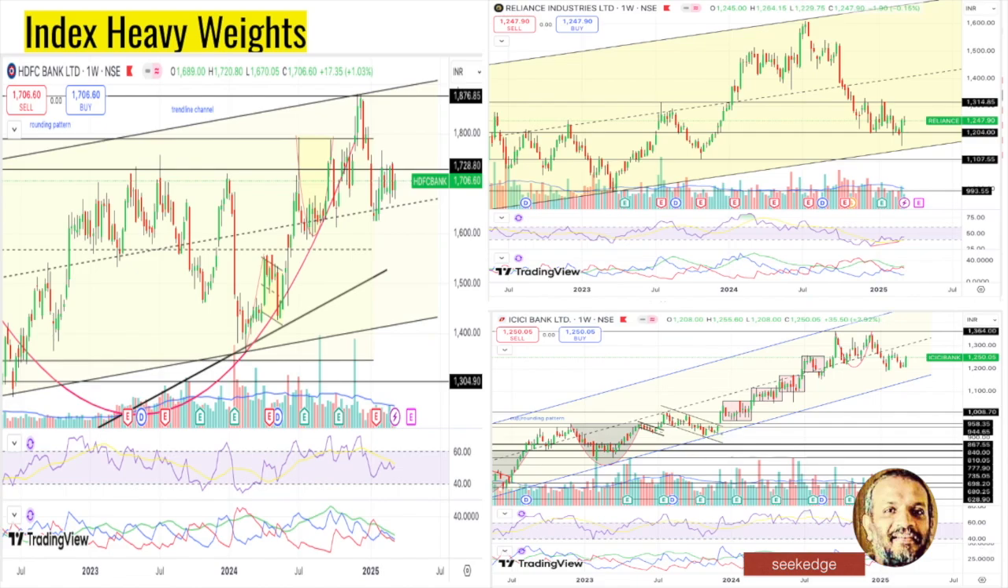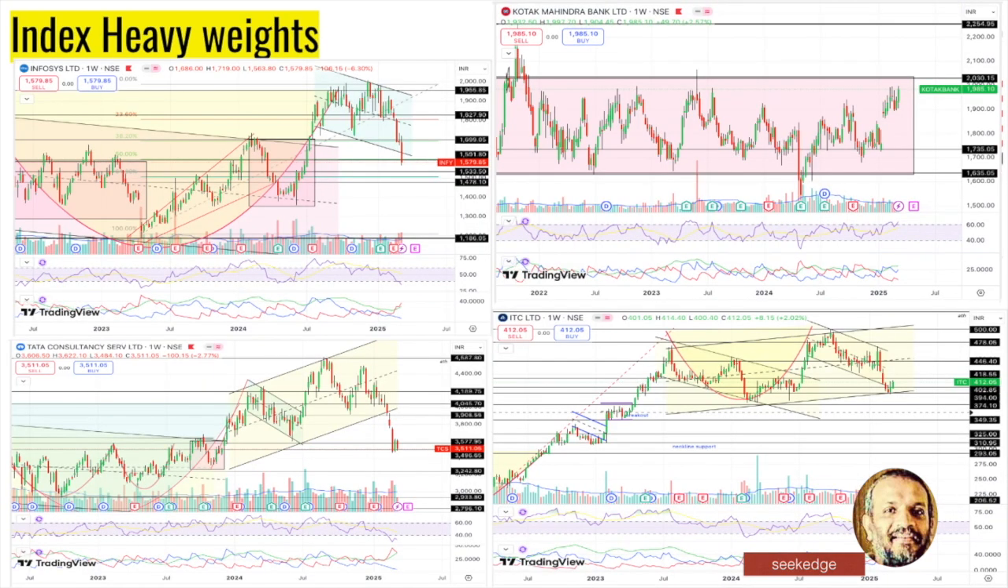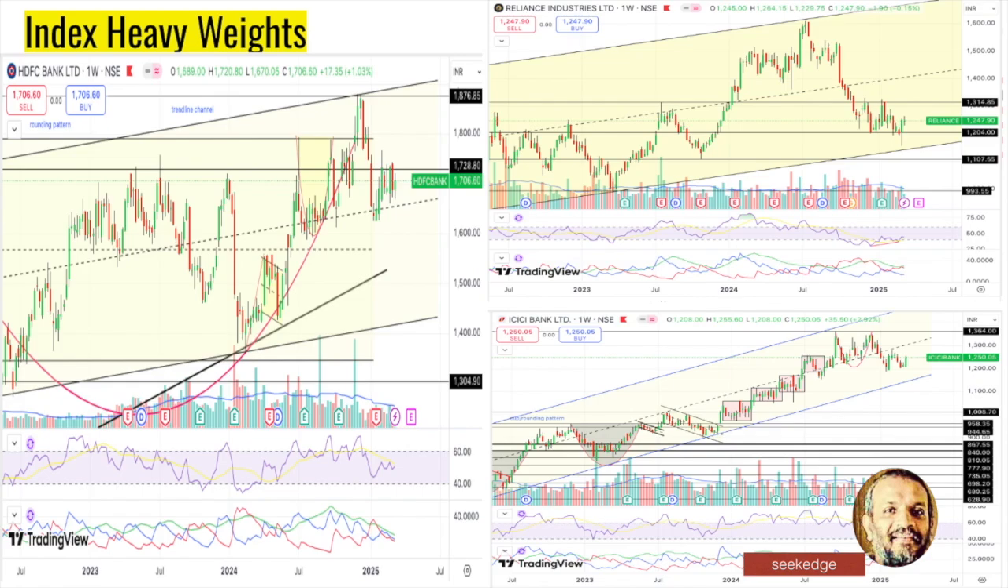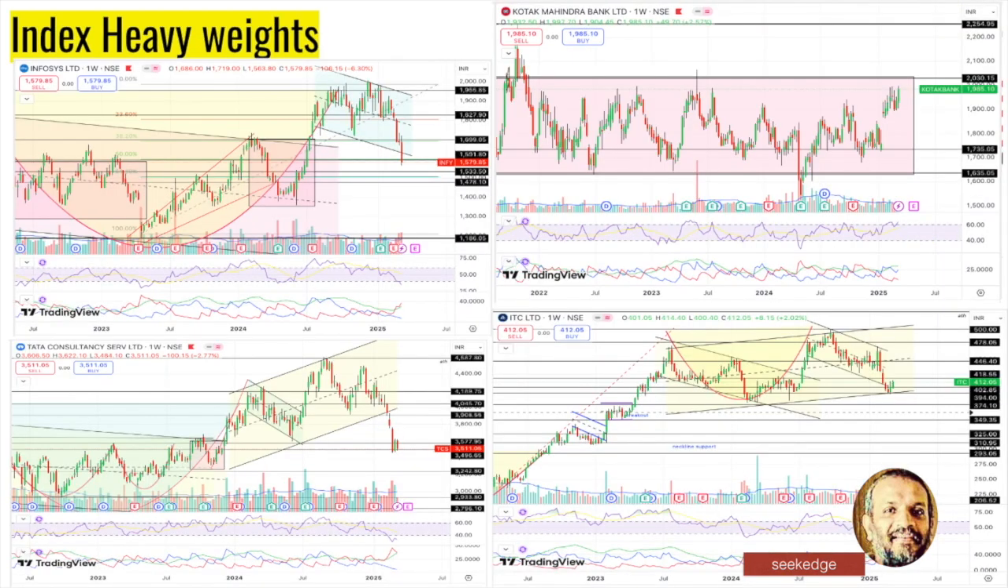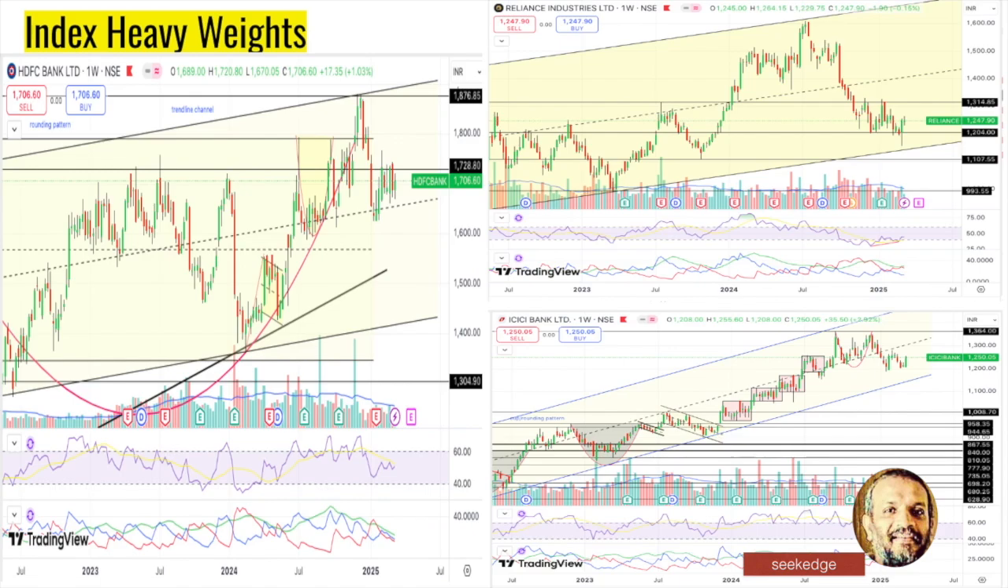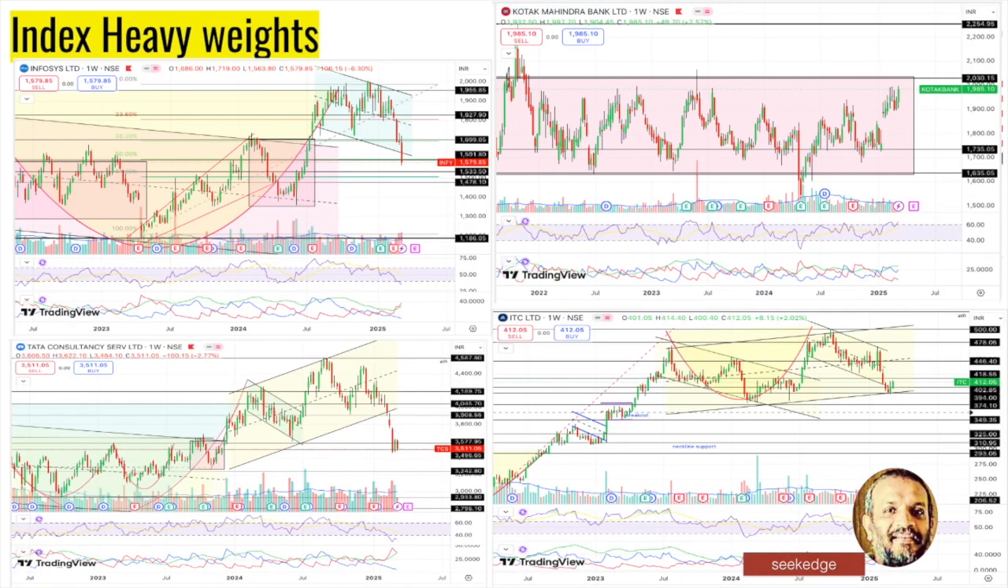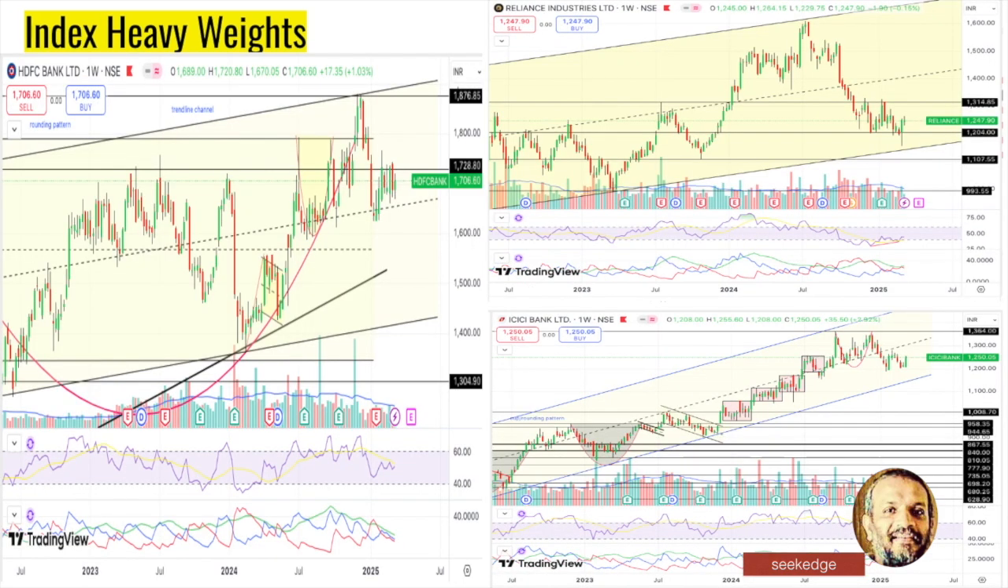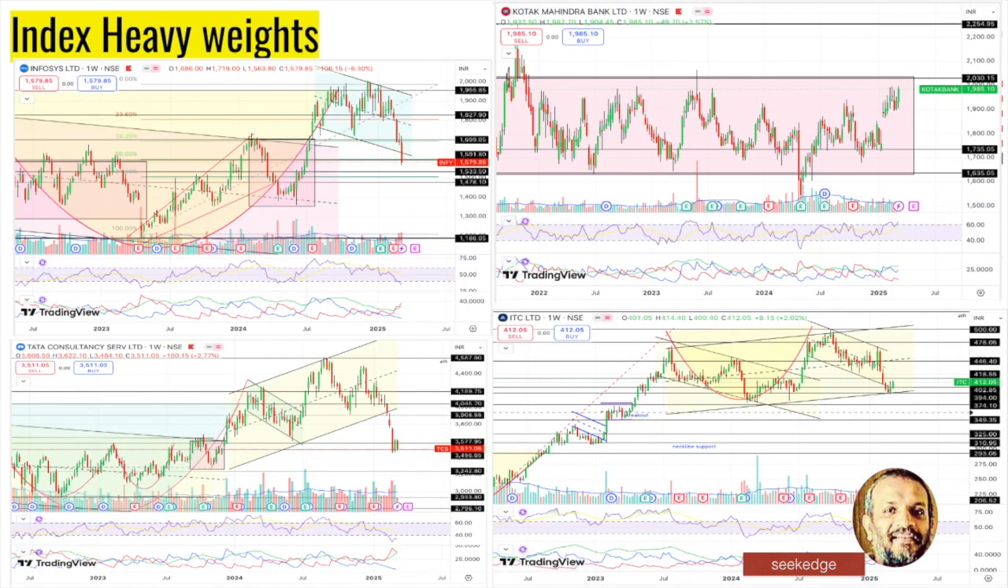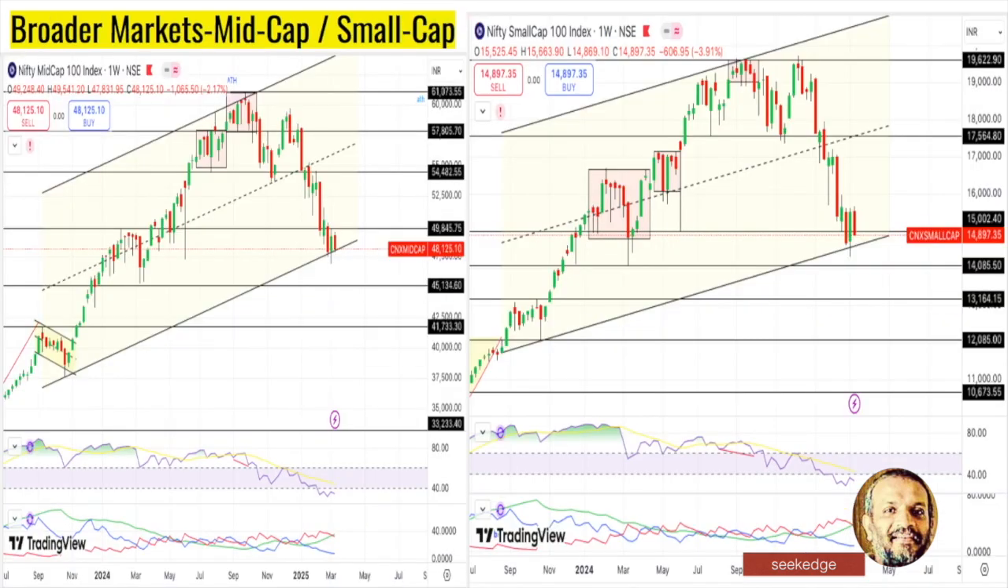All these: HDFC Bank, Reliance, ICICI Bank, and ITC. So it's the banking stocks that are holding the market, you can say. It's very evident out of the heavyweight stocks that it's only the banking stocks that primarily support, while ITC is trying to hold on after a correction.